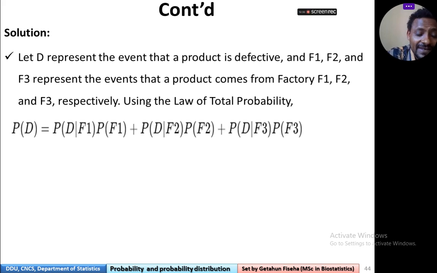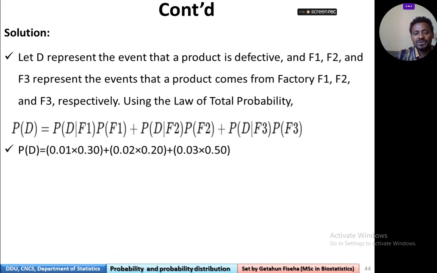The probability of getting a defective product is equal to probability of defective given F1 times probability of F1. That means probability of getting defective given that it comes from factory 1 times probability of factory 1, plus probability of defective given factory 2 times probability of factory 2, plus probability of defective given that it comes from factory 3 times probability of factory 3.